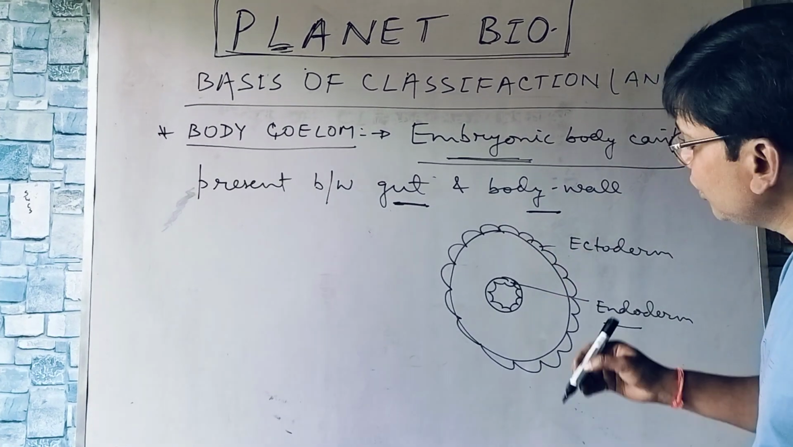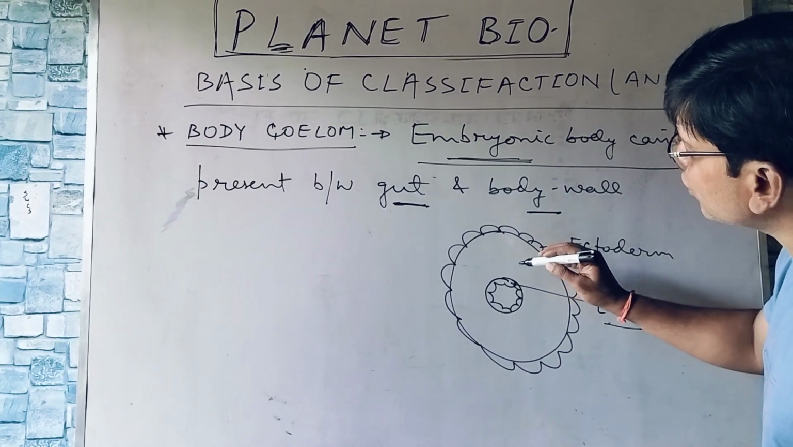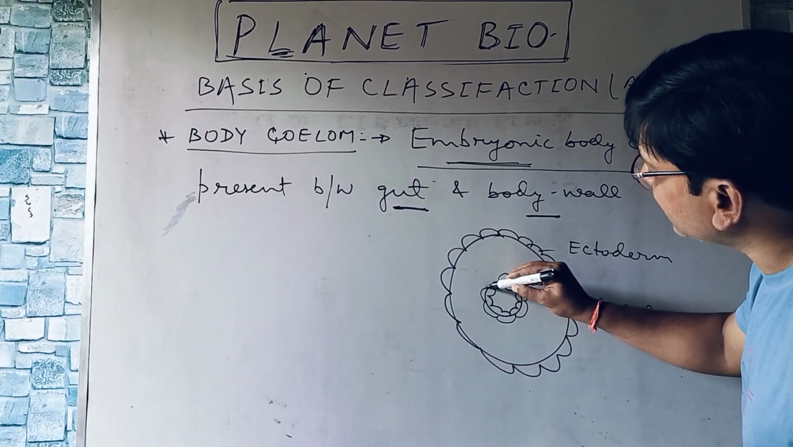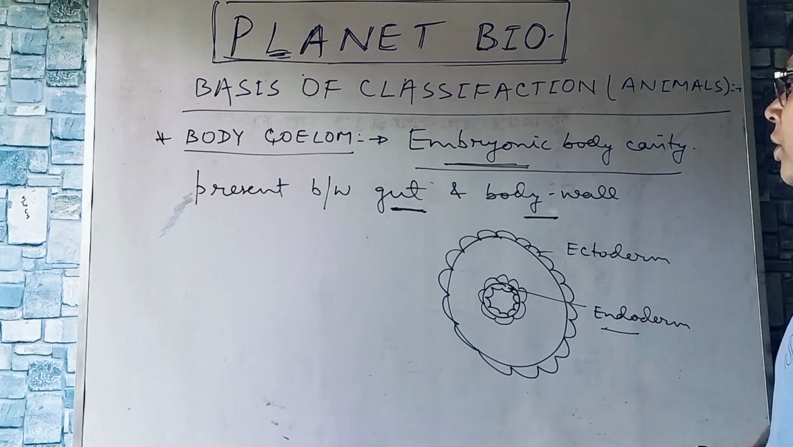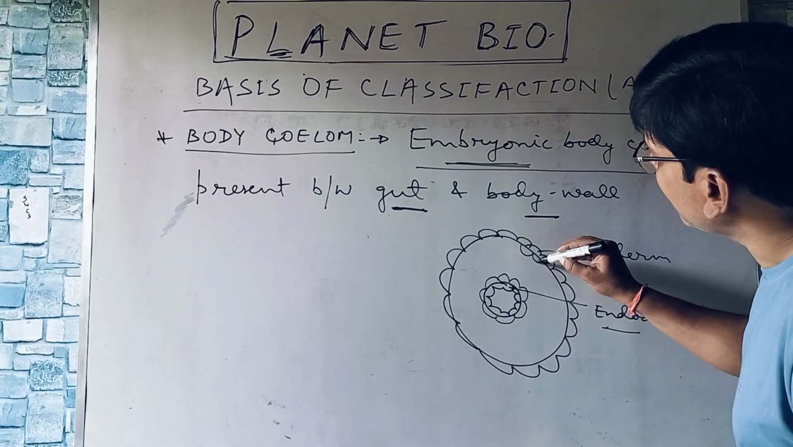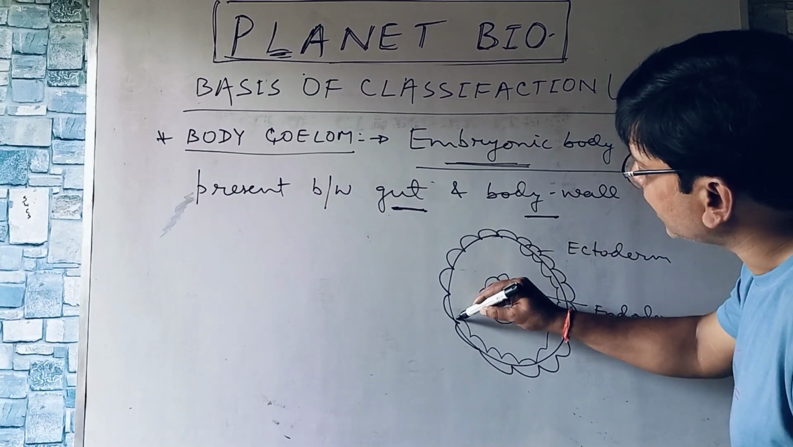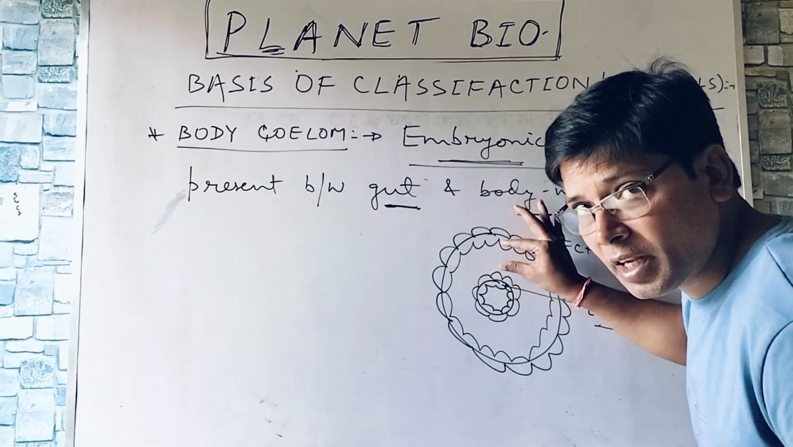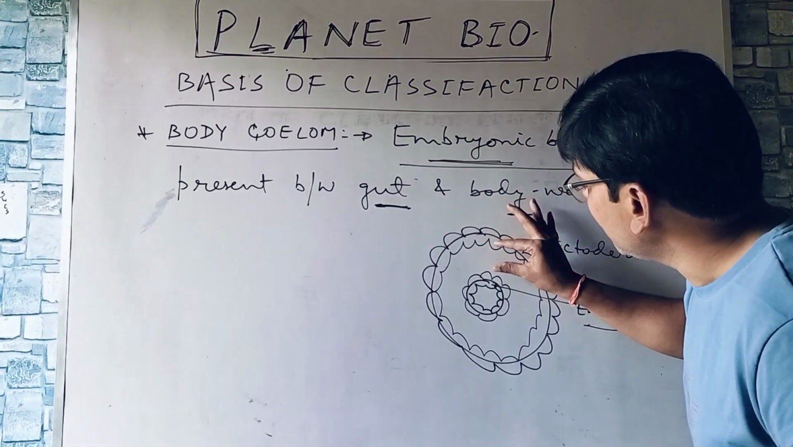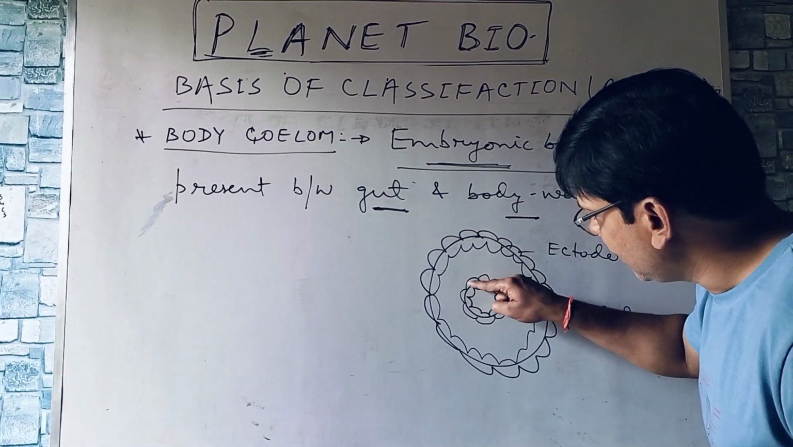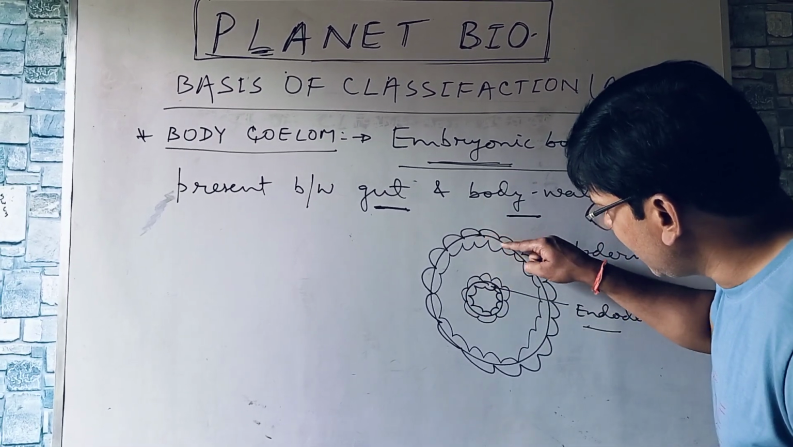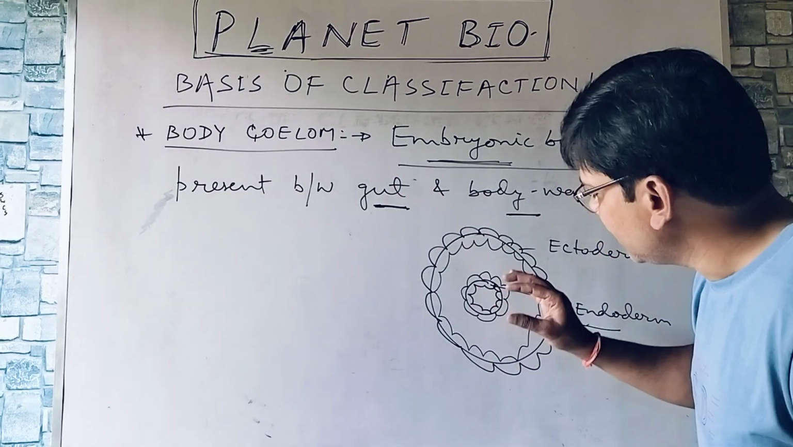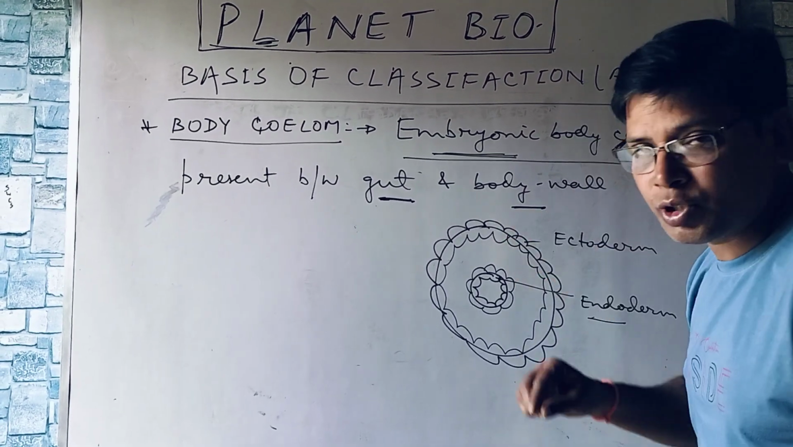Now, two points to be cleared here. Outside the gut, it should be lined with mesoderm, and here also it should be lined with mesoderm. That means the area of gut must be lined with mesoderm this side and another mesoderm. Only the presence of mesoderm is not important. The important point is the splitting of mesoderm.